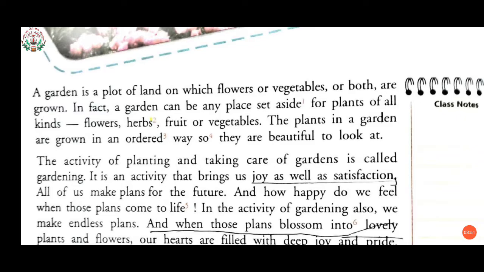And people have used herbs for their healing properties for centuries. And also herbs remain as popular as ever. The plants in a garden are grown in such a way that they will look beautiful and make our home or house look beautiful.